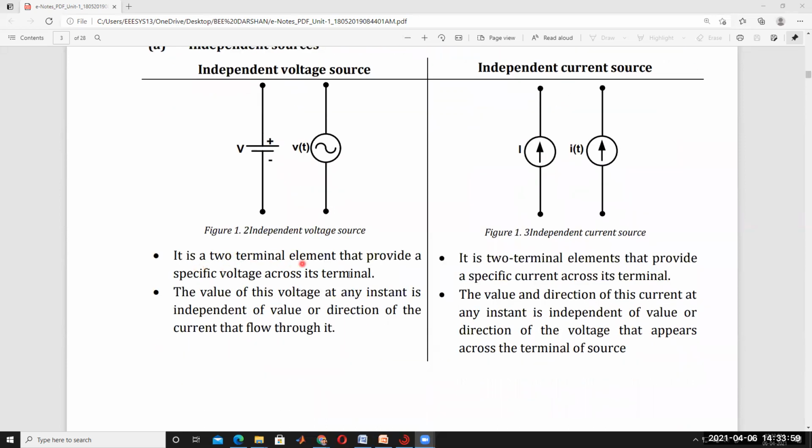It is a two-terminal element that provides a specific voltage across its terminals. This is one terminal and this is the other. Similarly, the current source is a two-terminal element that provides a specific current across its terminals. So a specific current is provided across these terminals. It's clear.